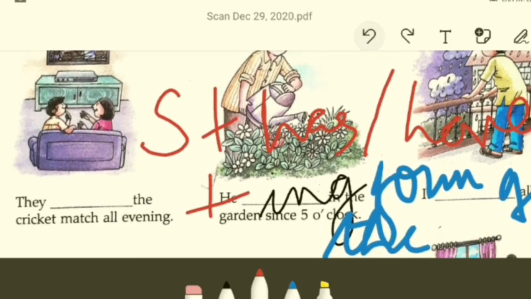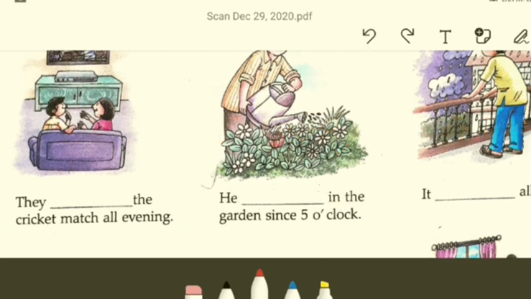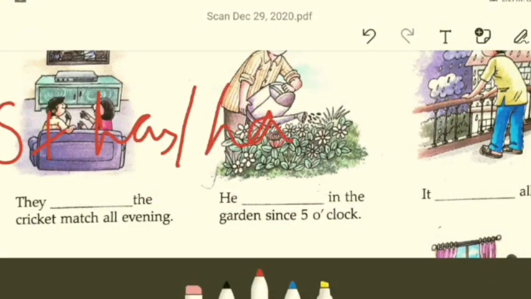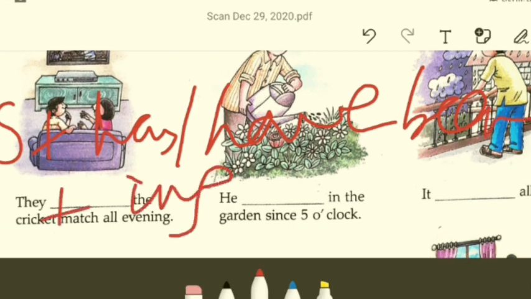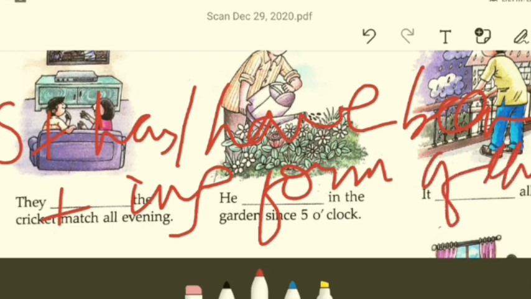I missed out been. Just give me a second. Yeah, subject plus has or have been plus ing form of the verb.